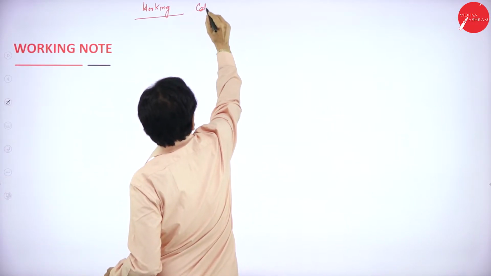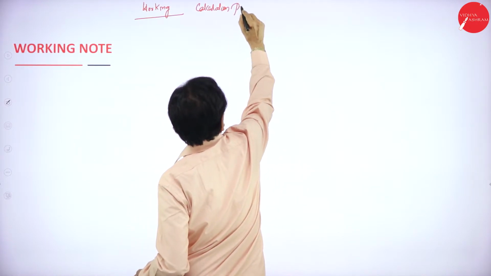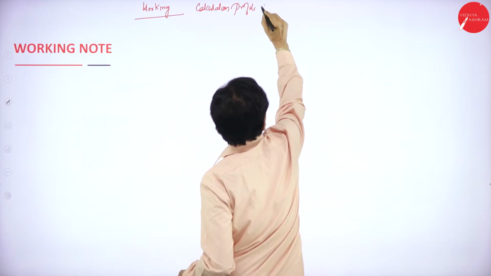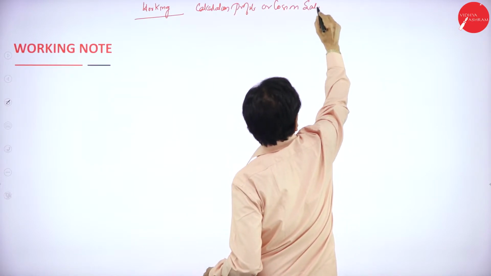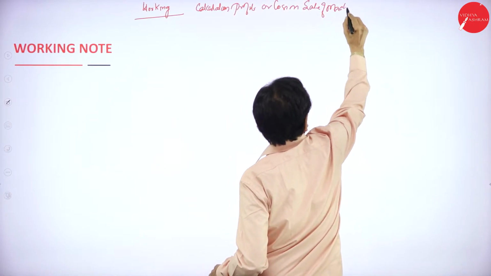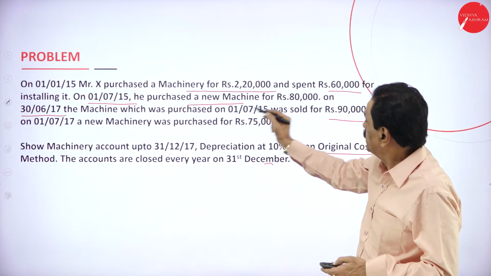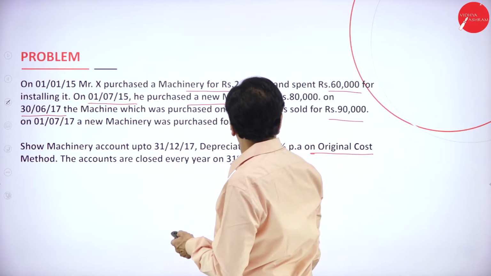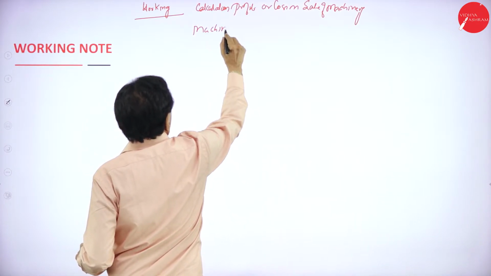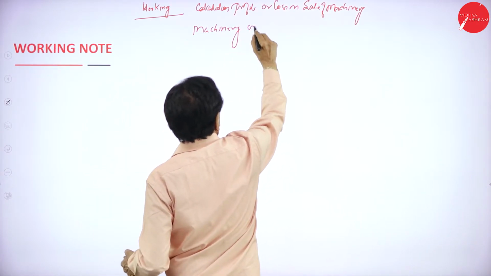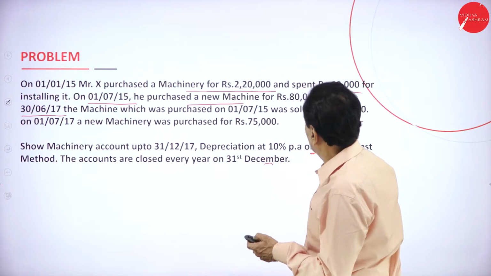Calculation of profit or loss on sale of machinery. The machinery was purchased on 1/7/2015, cost 80,000, which has been sold.